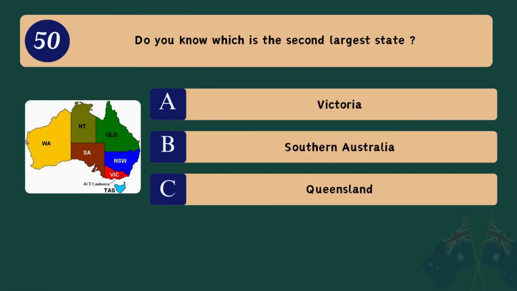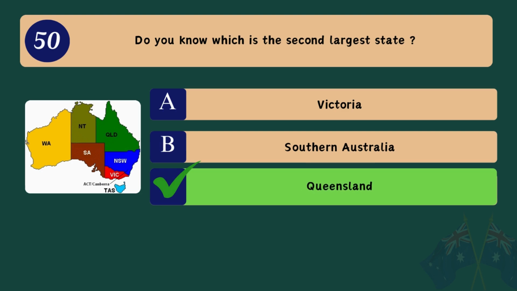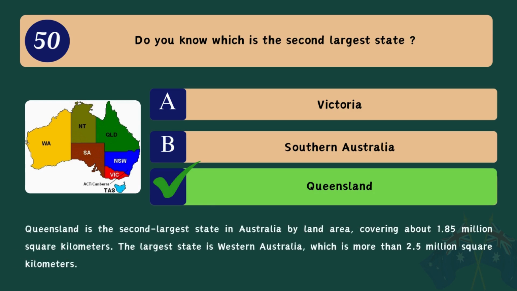Question 50. Do you know which is the second largest state? A. Victoria. B. South Australia. C. Queensland. Correct answer. C. Queensland. Queensland is the second largest state in Australia by land area, covering about 1.85 million square kilometers. The largest state is Western Australia, which is more than 2.5 million square kilometers.